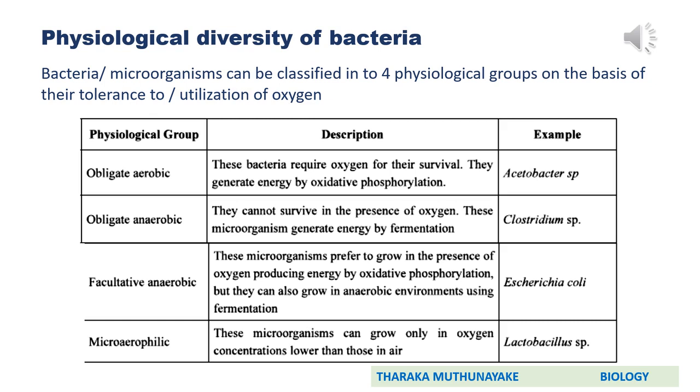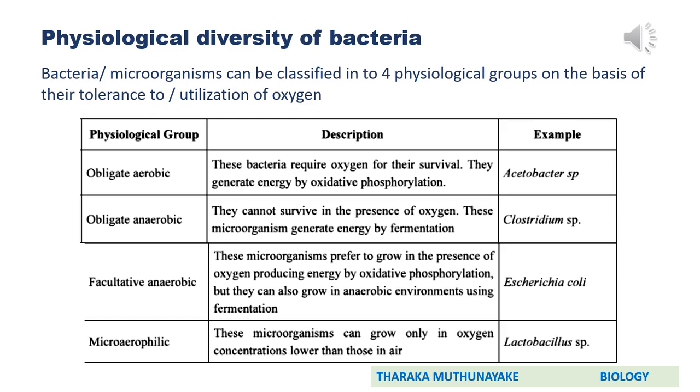Third type is facultative anaerobic. We earlier said that facultative anaerobic is a kind of aerobic respiratory mode. Here you can observe in the description it says these microorganisms prefer to grow in the presence of oxygen, producing energy by oxidative phosphorylation.